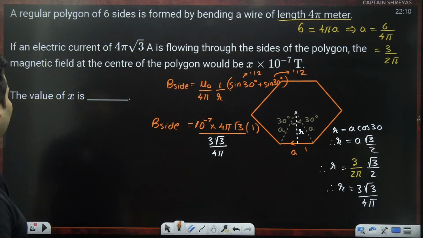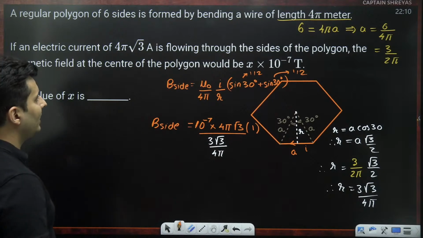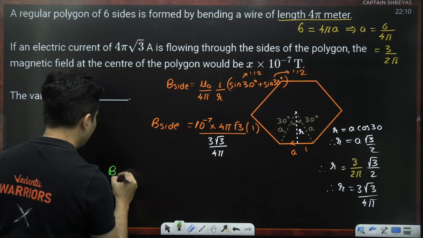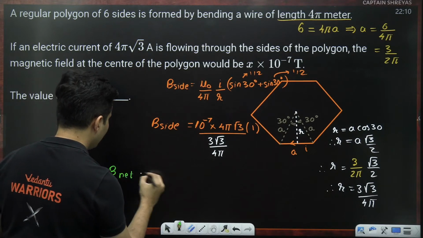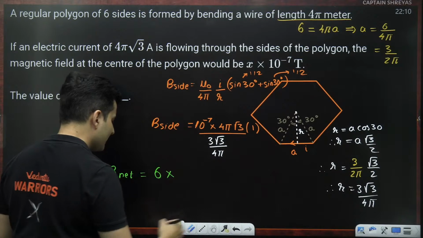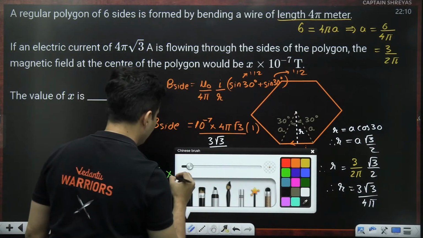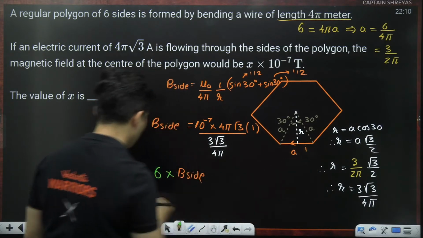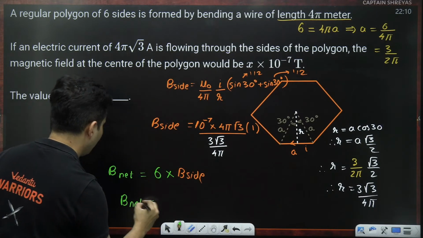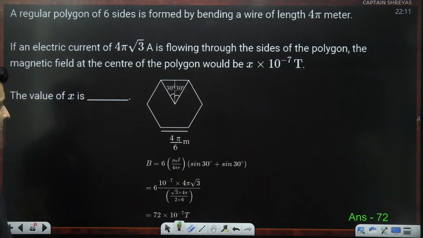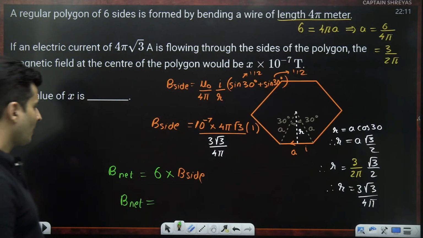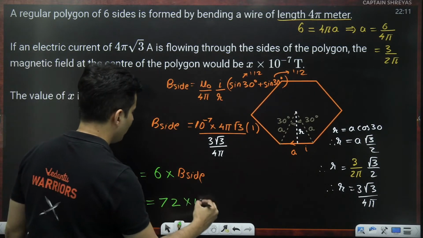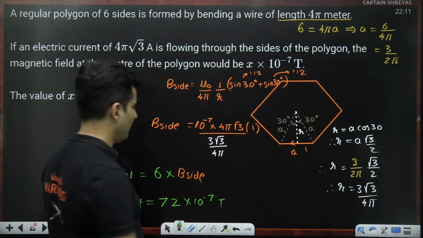What you need to do, you have to find the magnetic field at the center, right? So the net magnetic field, because there will be 6 sides, is 6 into the magnetic field due to any one side. Solve this, you will get the net magnetic field, which is going to come out as some 72 into 10 to the power minus 7 Tesla.